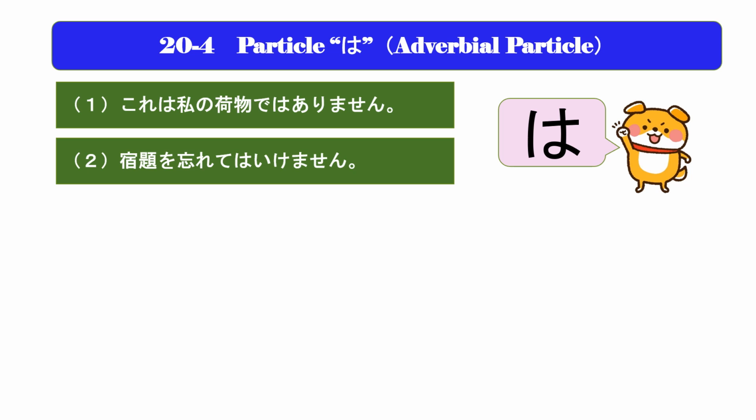Finally, let's study the third usage of the particle wa. The particle is also used as an adverbial particle in collocation phrases of polite negation or prohibition.